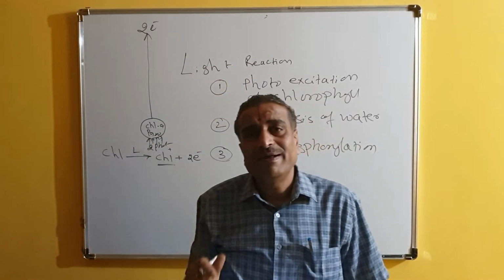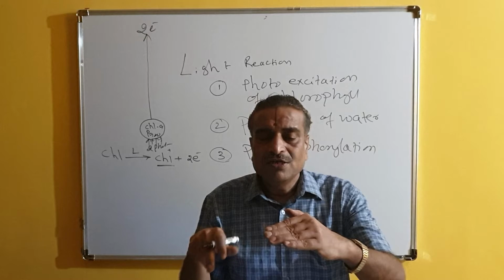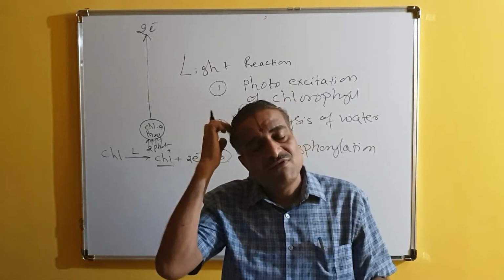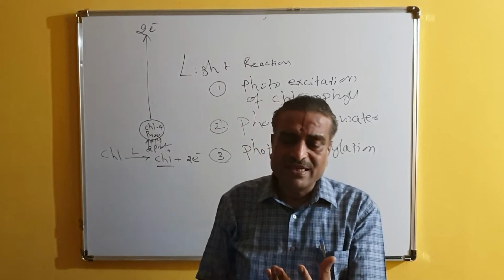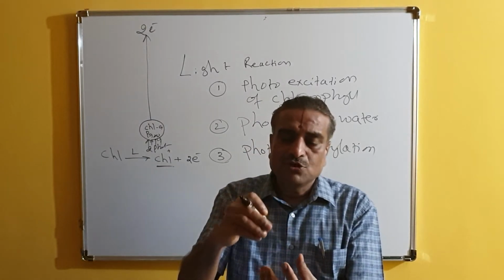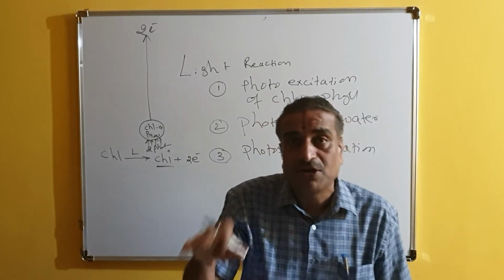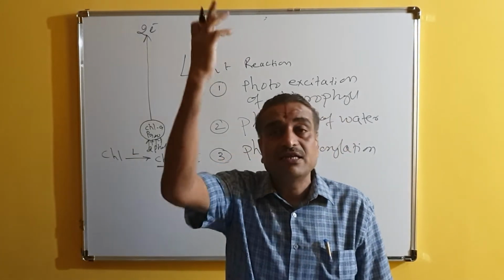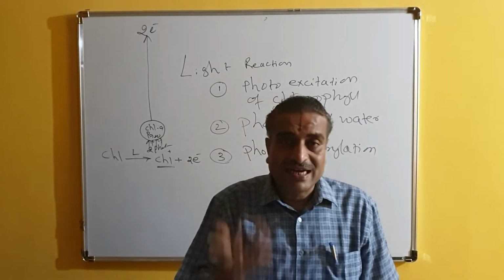Why do they go to a higher orbit? In the beginning, when the electrons are revolving in this orbit, they are in a particular condition known as the ground state. In the ground state, when the electrons absorb light, they are now highly charged and will not remain in that particular orbit. They go to a higher energy orbit, and that is called excitation.